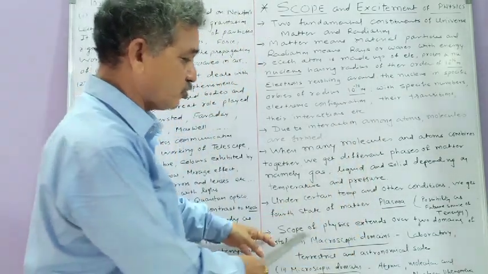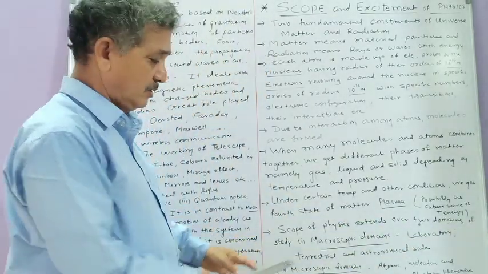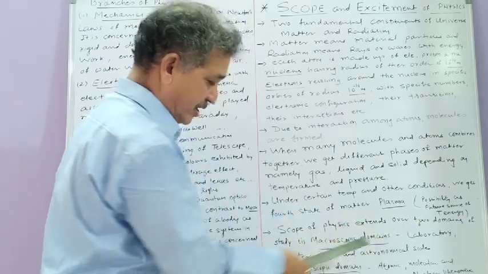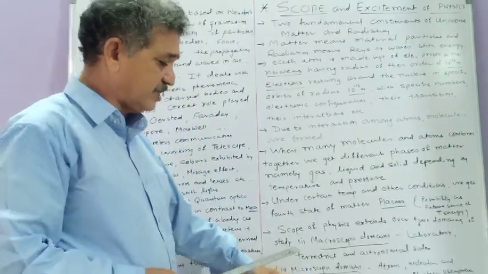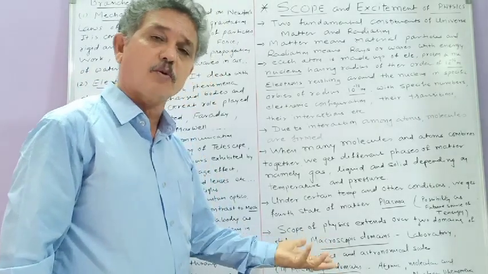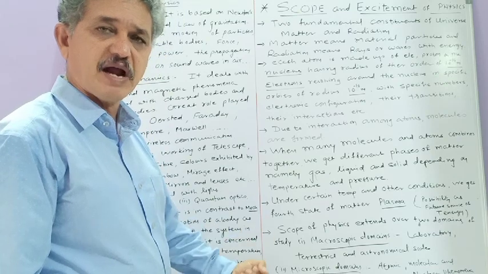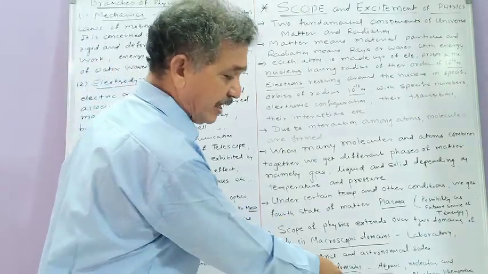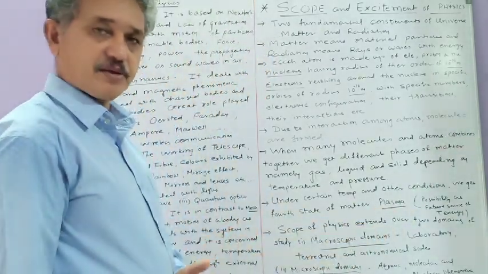So thus here the scope of physics extends over two domains of study. One is macroscopic domains, so it is at laboratory, terrestrial and astronomic scales. Then another is microscopic domains, very very small. And this very very small are what? They are nothing but atoms, molecules, nucleus. So we have microscopic domains at atomic, molecular and nuclear phenomena.